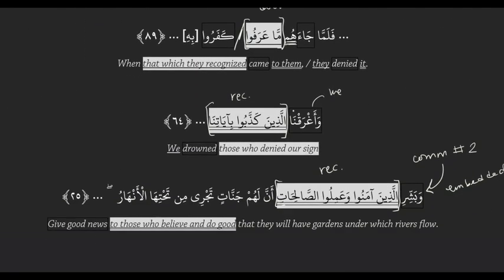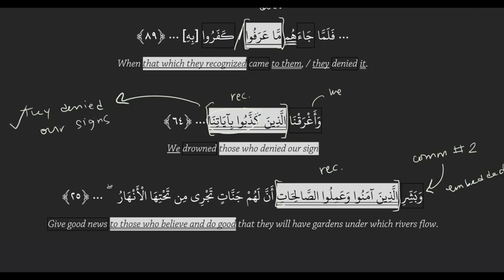So, for example, if you see this one, الَّذِينَ كَذَّبُوا بِآيَاتِنَا, if we put this through the translation test, كَذَّبُوا بِآيَاتِنَا should be able to translate and make sense on its own. Let's try. They denied our signs, which makes sense as its own standalone sentence. So that checks off.